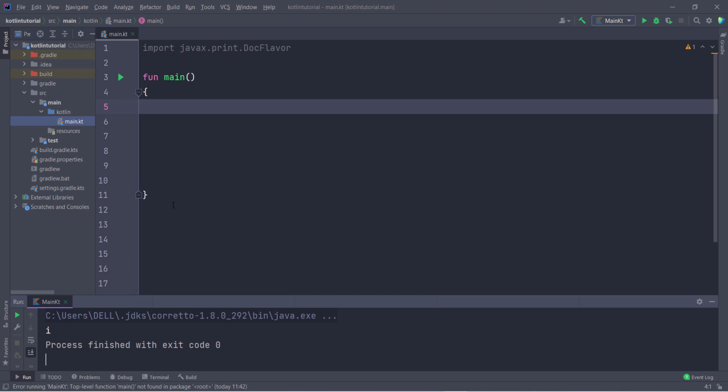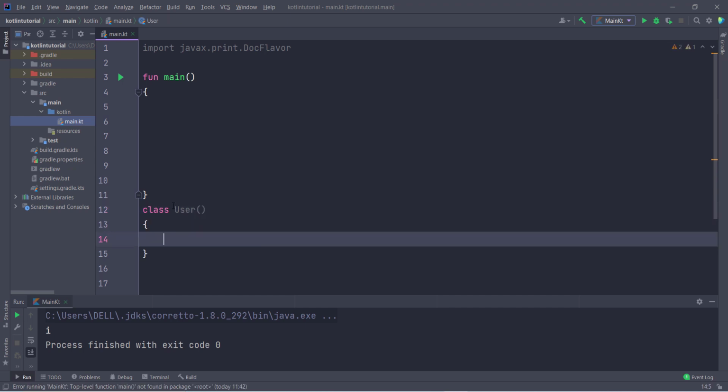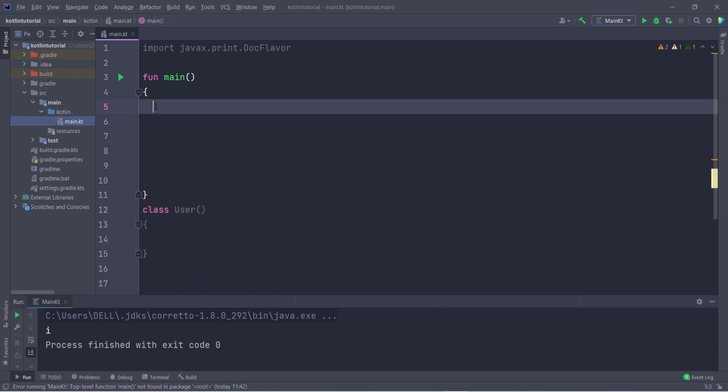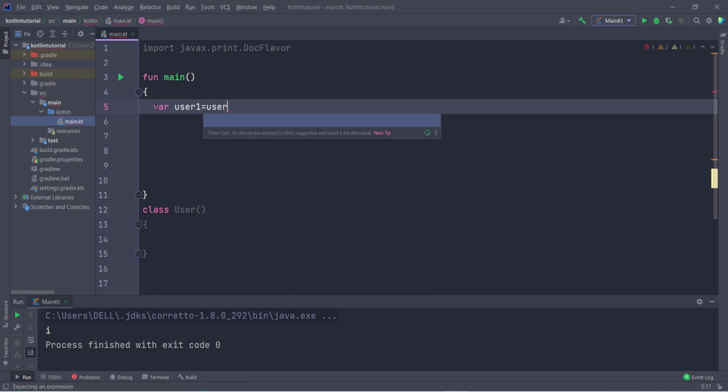Now let us suppose I have a class. So I use the class keyword and give the class name User, then take two curly braces and two colons. Now inside this I create an object of this class. I give the name user1 equal User, which is the class name, and inside this I pass some name, Brijesh, and then I give the age of Brijesh, 22, something like that.